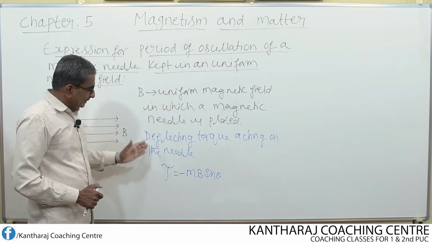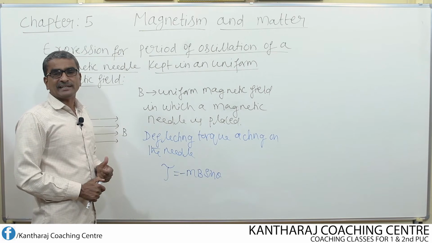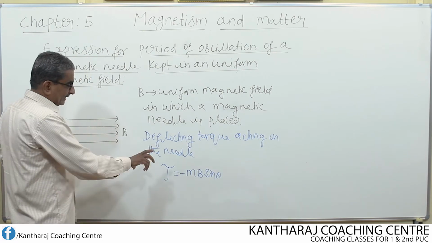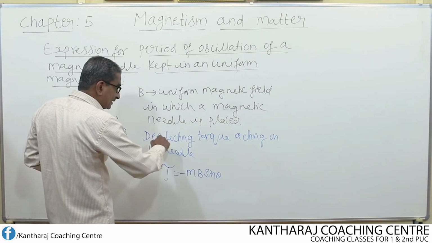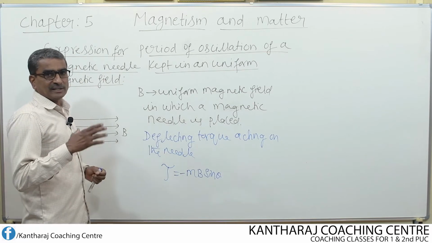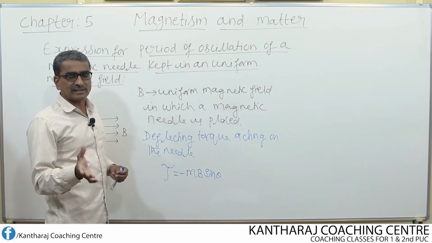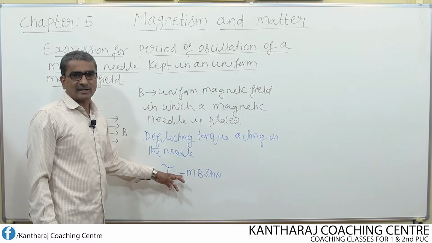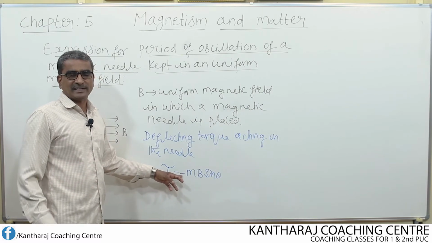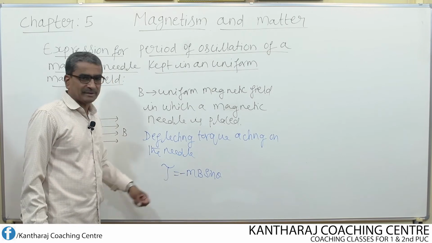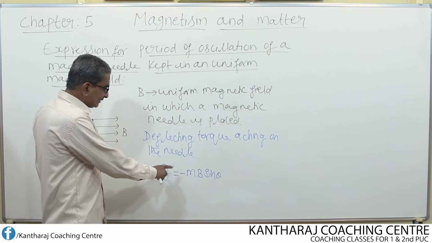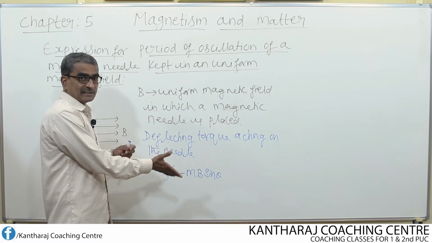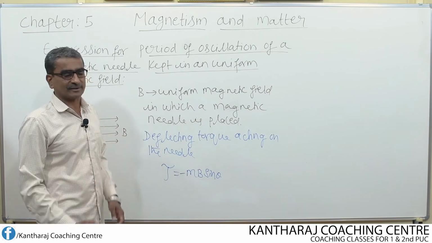The negative sign indicates that the restoring torque is opposite to the deflecting torque. Remember, the magnitude of the deflecting torque and the restoring torque are one and the same. The direction of restoring torque is represented by the negative sign.